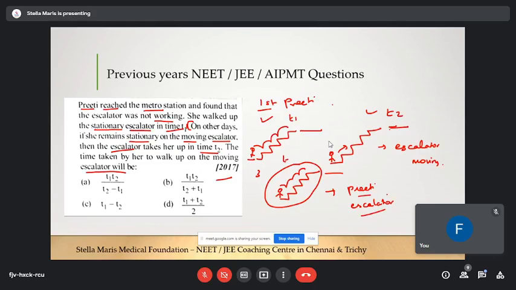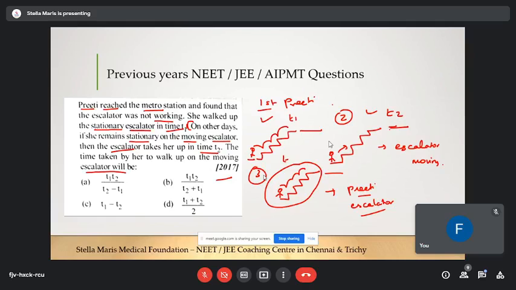What is common between the first, second, and third situations? Can you think of anything that is common?